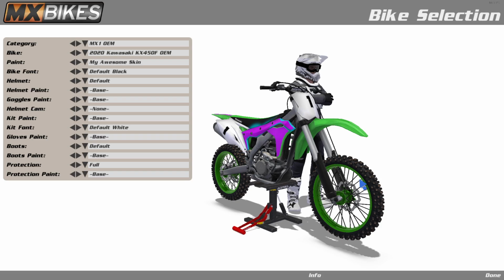And then it's up to you to create a wonderful skin that you can share on mxbikesmods.com or on the forum.